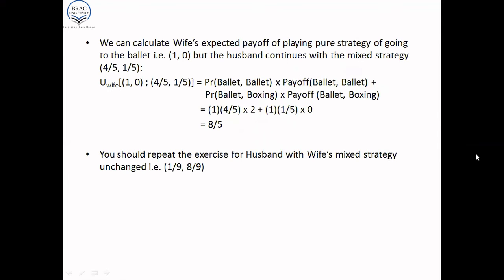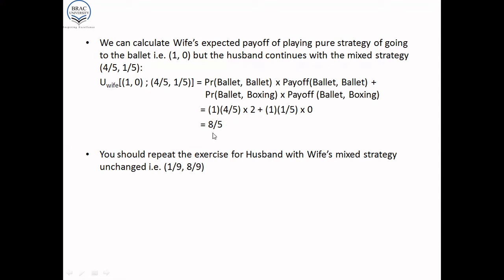We can actually calculate the wife's expected payoff of playing a pure strategy of going to the ballet only. So if she goes to the ballet only, then her probability set is 1, 0. However, the husband continues with the mixed strategy of 4 by 5, 1 by 5. So when we calculate the expected payoff of the wife, given these probability values, we can proceed in the previous fashion and we will get 8 by 5.